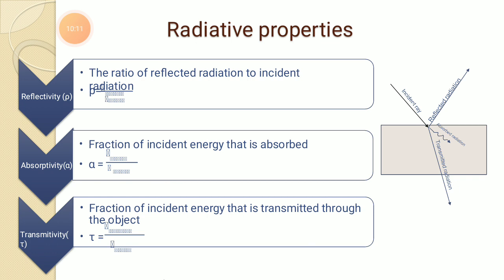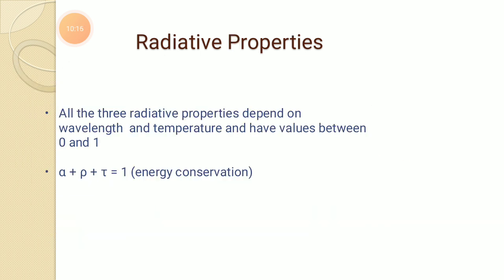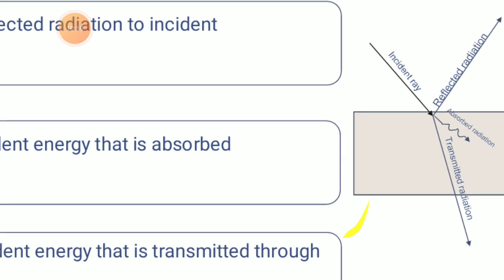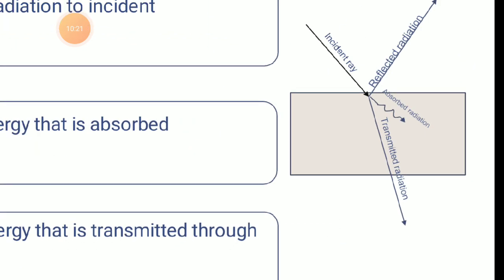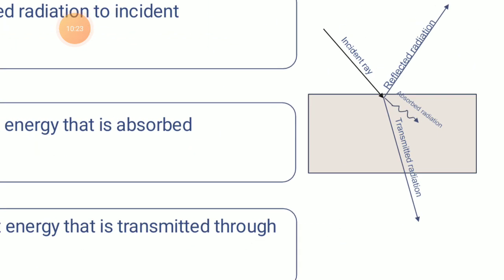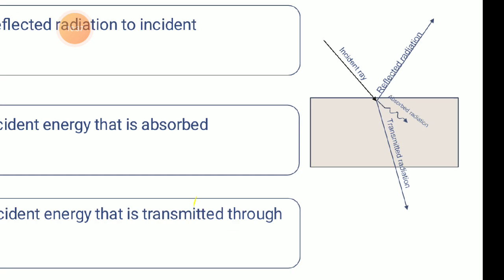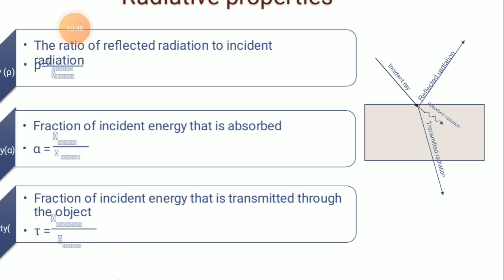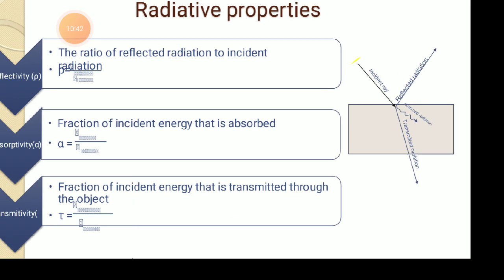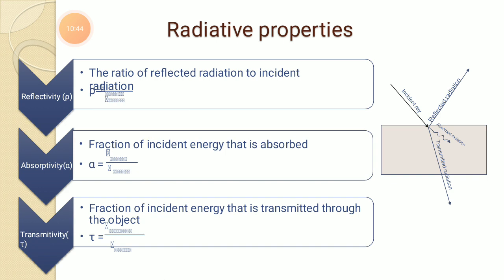One figure is shown here. Consider an object on which radiation is falling. What will happen? Some part of the incident rays will be absorbed by the object itself, some radiation will be reflected back into the atmosphere and some radiation will be transmitted through the body. Depending upon this, there are three different terms.